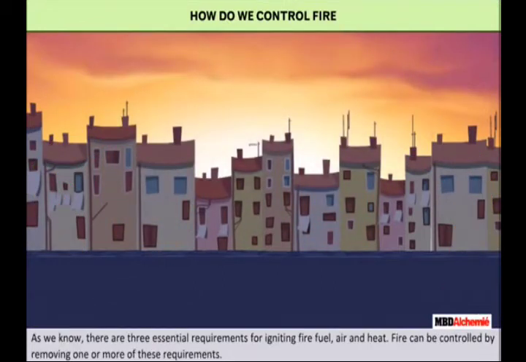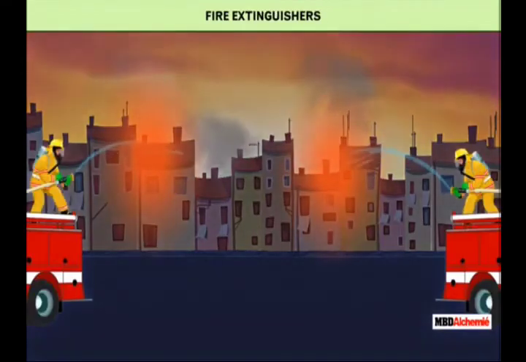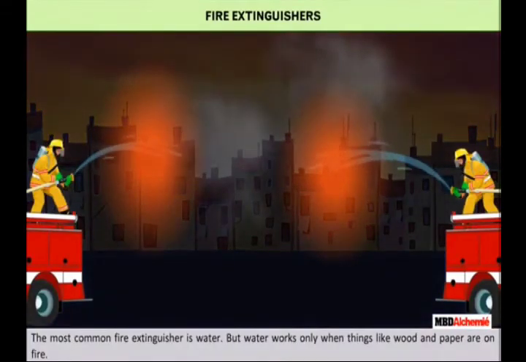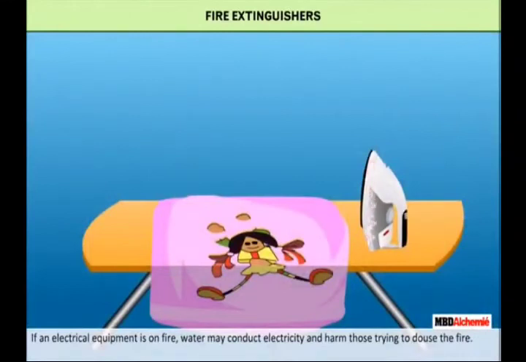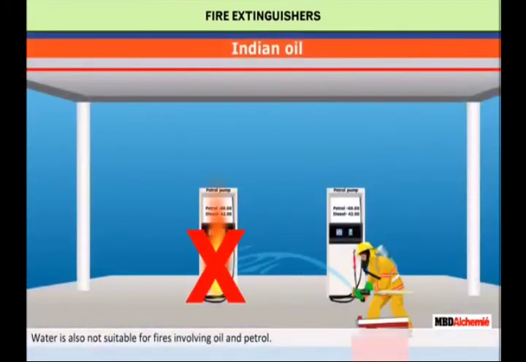As we know, there are 3 essential requirements for igniting fire: fuel, air, and heat. Fire can be controlled by removing one or more of these requirements. Fire extinguishers. The most common fire extinguisher is water, but water works only when things like wood and paper are on fire. If an electrical equipment is on fire, water may conduct electricity and harm those who are trying to put off the fire. Water is also not suitable for fires involving oil and petrol.